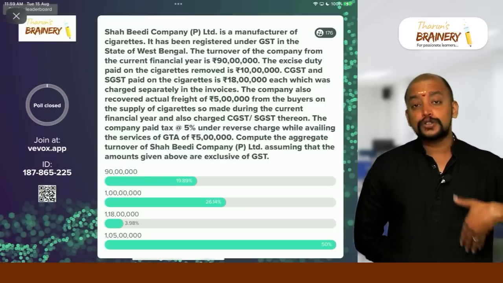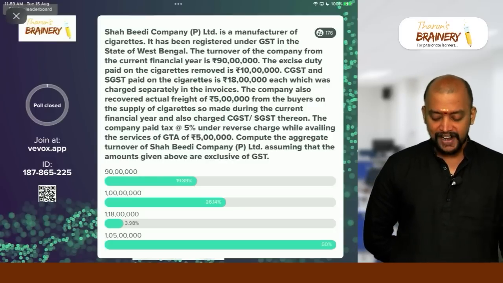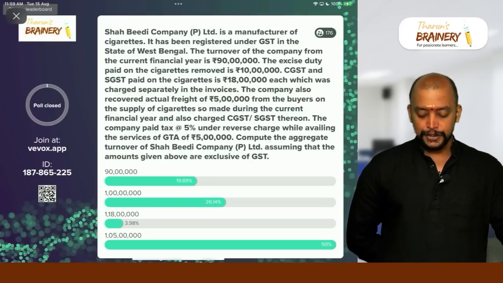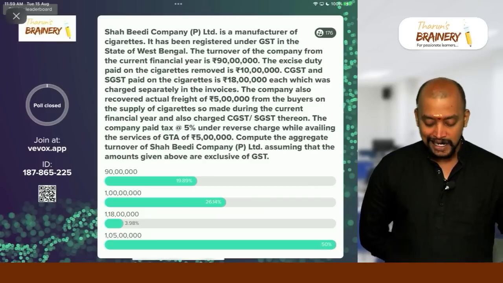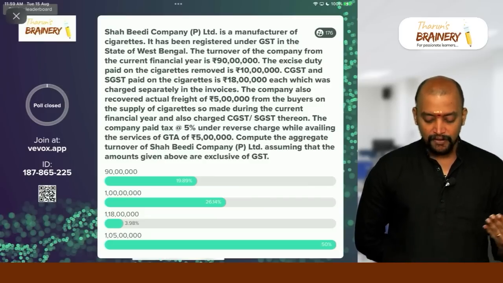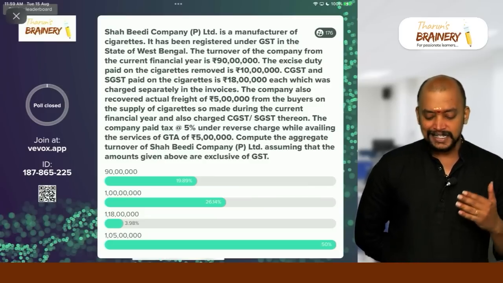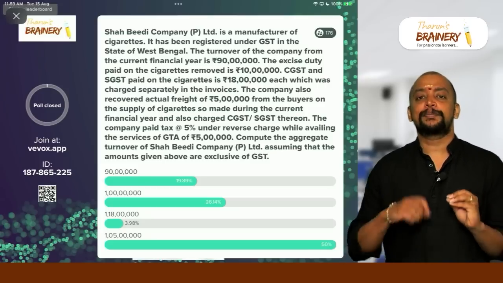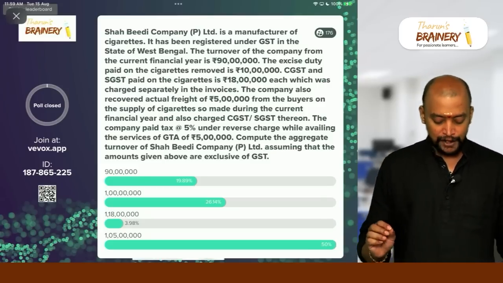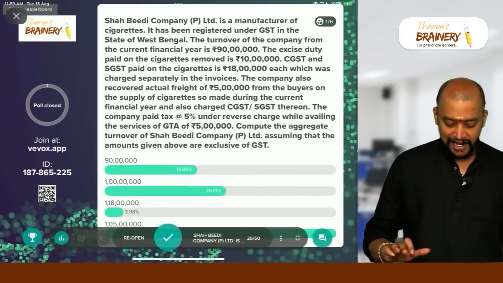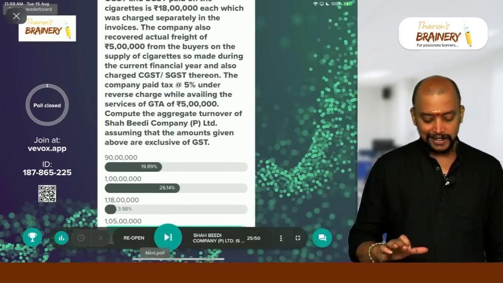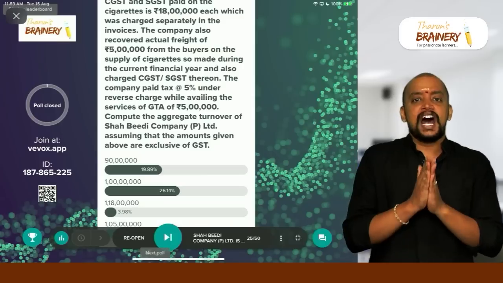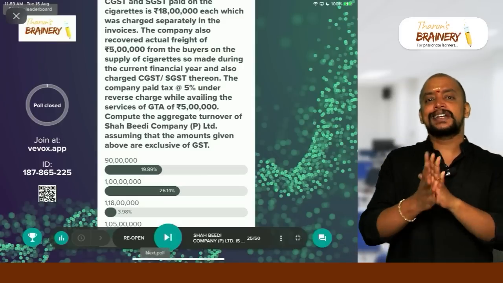The company also recovered actual freight of 5 lakh from the buyer on supply of cigarettes. So 5 lakhs also should be added. So 90 plus 10, 100 lakhs plus 5, 105 lakhs. And GST under RCM will not be taken. That is, inward supply under RCM will not be taken in aggregate turnover. So therefore, the answer is 105 lakhs. Option D.